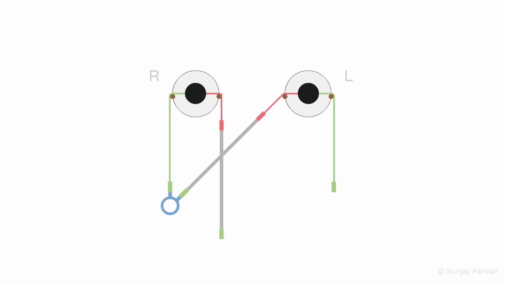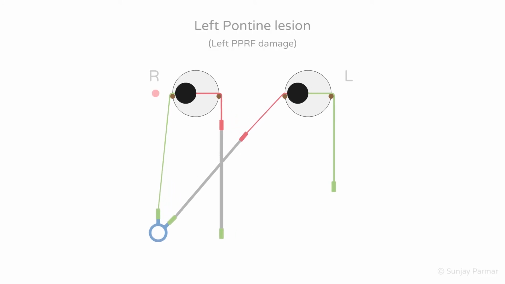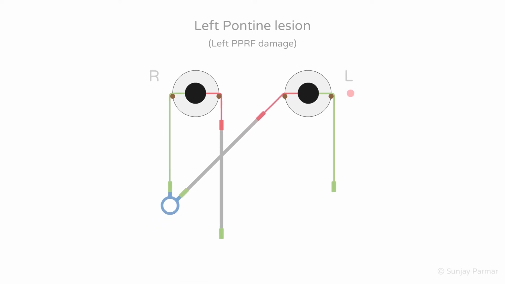If the left PPRF is damaged, the mirror image occurs to the previous case. Looking right is normal, but on attempting to look left, as the left blue handle is gone, there is nothing to pull the eyes to the left, and so the eyes stay in primary gaze.